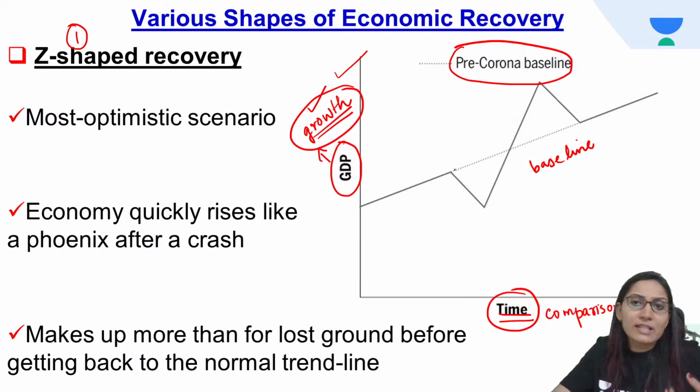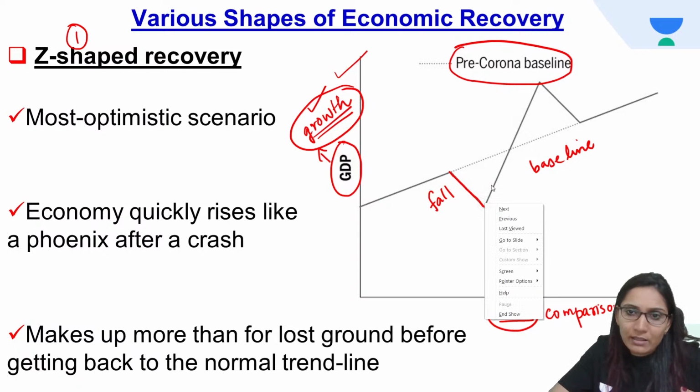Now the Z-shaped recovery. See how the Z-shaped recovery looks. Here you will see this is a fall. Actually it's a fall. Then what you will see is a rise.